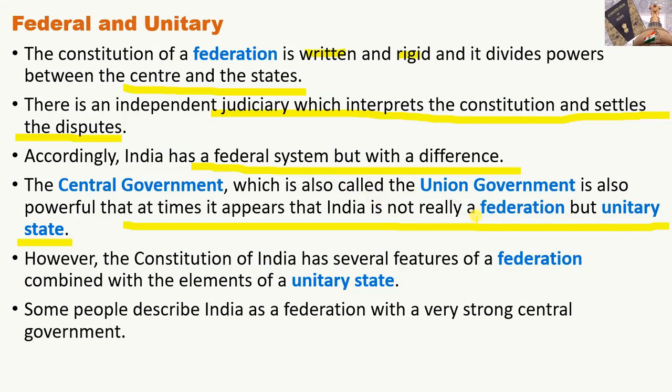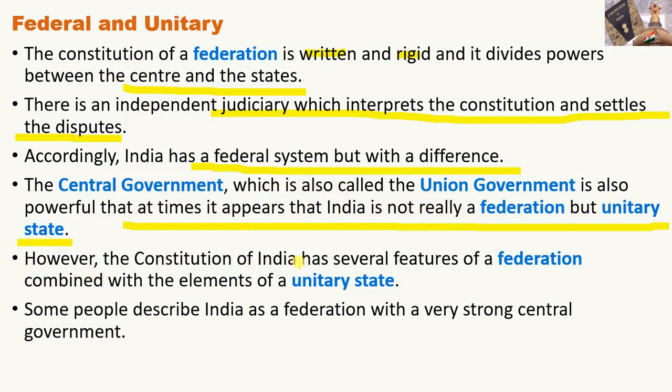But as the powers are divided between state and center, whenever there is a conflict, the central government has been made so powerful that it appears it is not really a federation but a unitary state, a single state as India.